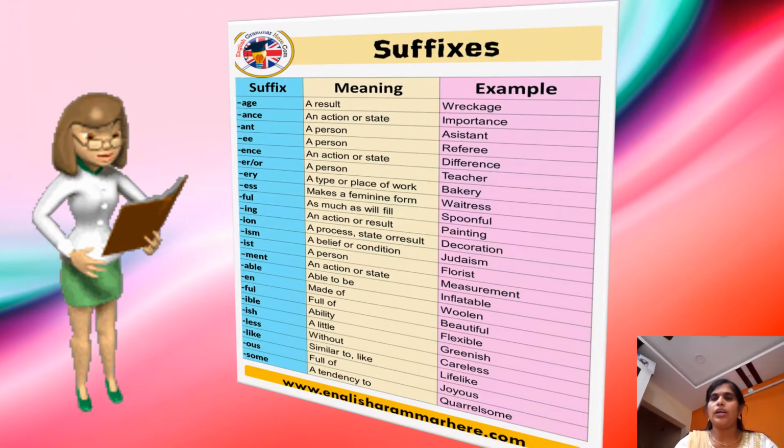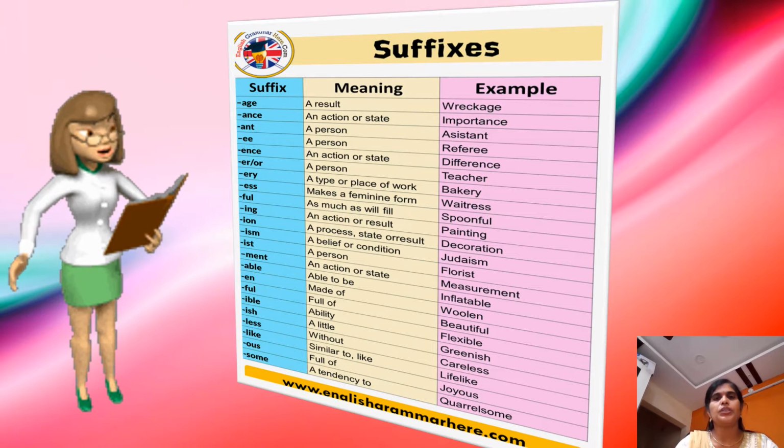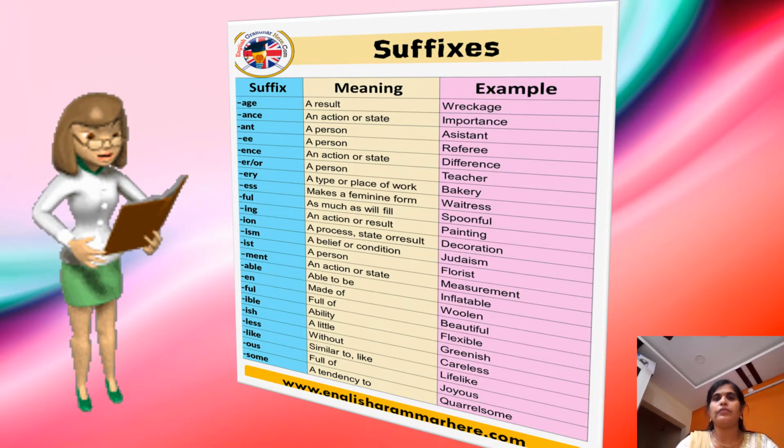Children, here are some of the suffixes with their meanings. For example, AGE, a result. ANCE, an action or a state. ANT, a person. For example, assistant.